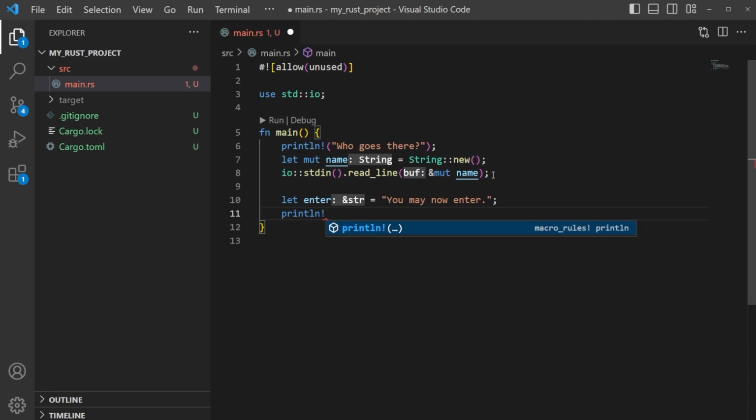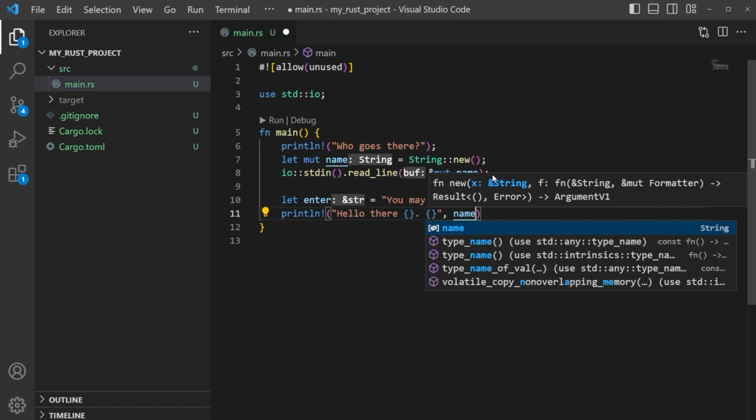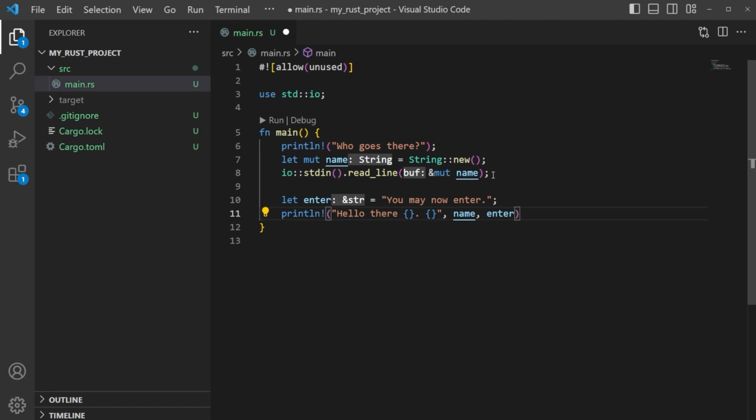We could say something along the lines of, hello there, and we'll just give it this. And then we can give a greeting as well. So we can enter the greeting, and we could do something like name and enter, for example. I just want to show you something here. Let's go ahead and print this out and run it, see what this looks like.